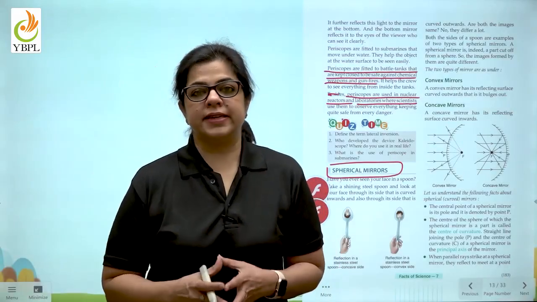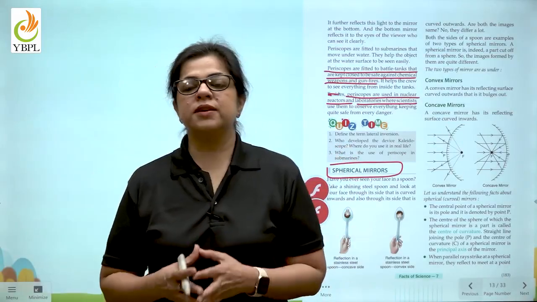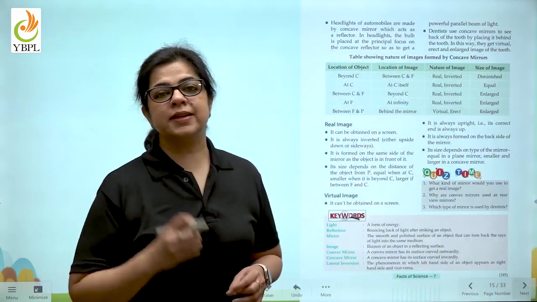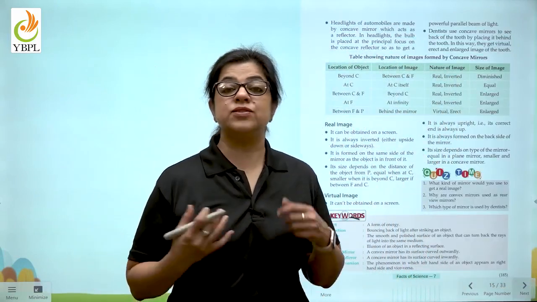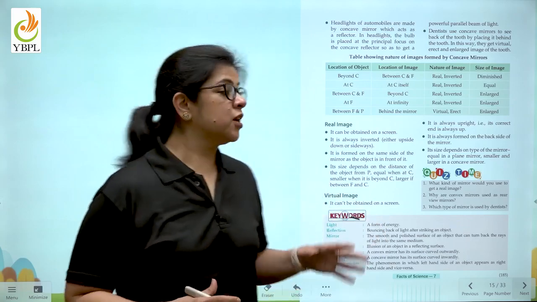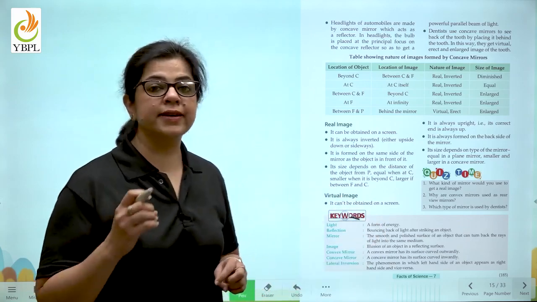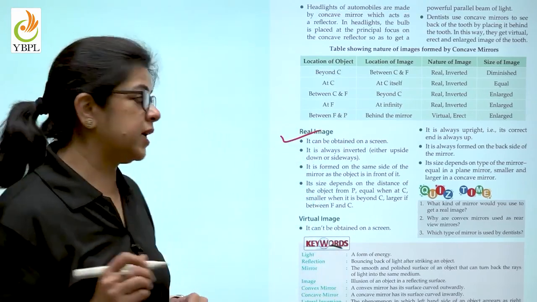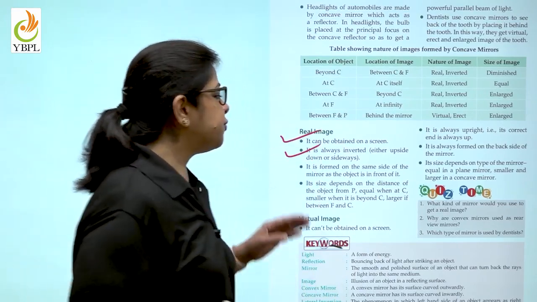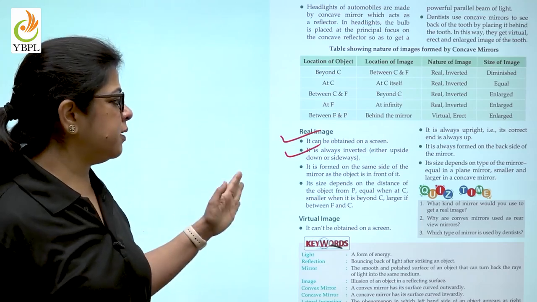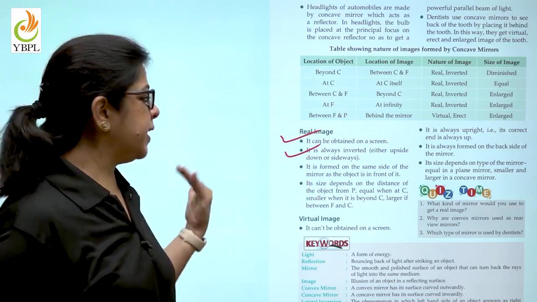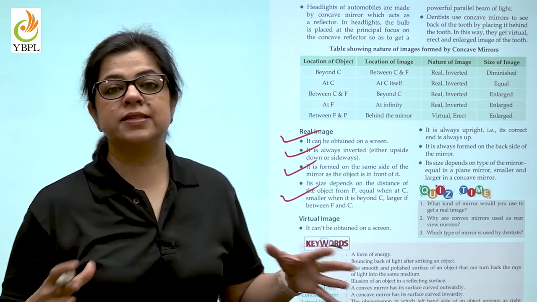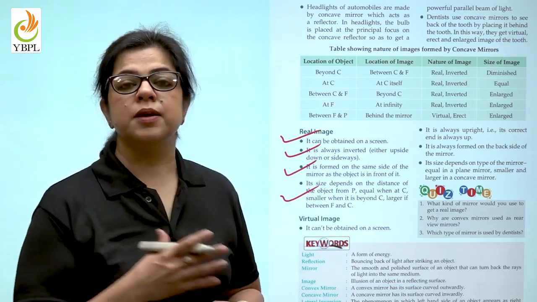Children, we have learnt here how the images are formed by convex and concave mirrors. And the words that come again and again are real image and virtual image. So what is a real image? A real image can be obtained on a screen. It is always inverted. It is formed on the same side of the mirror as the object in front of it. And the size depends on the distance of the image from the mirror.